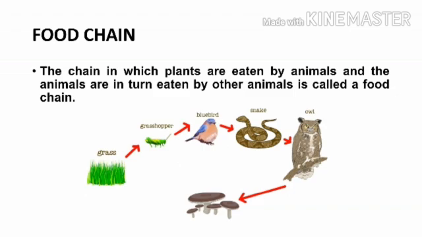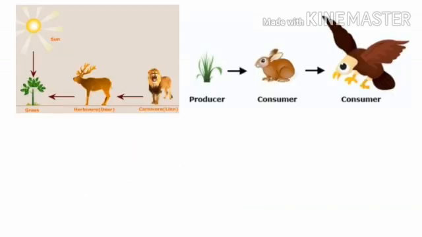It is fed upon by the decomposers like the mushrooms. Here there is a flow or movement of food from one thing to another. So this is called a food chain. Food chain means where one thing is eaten by another.